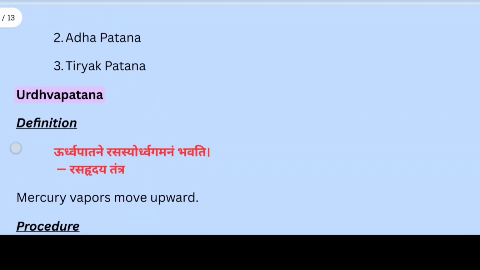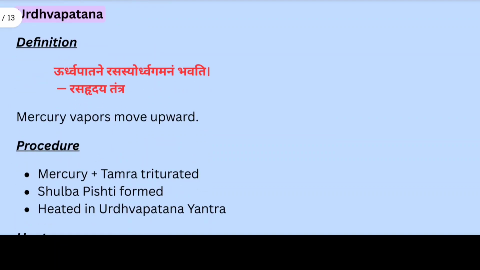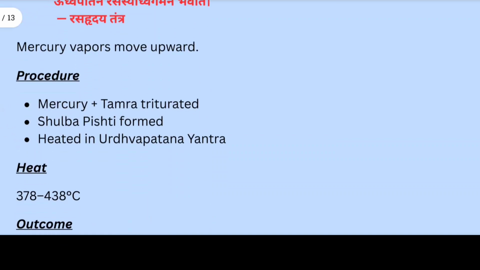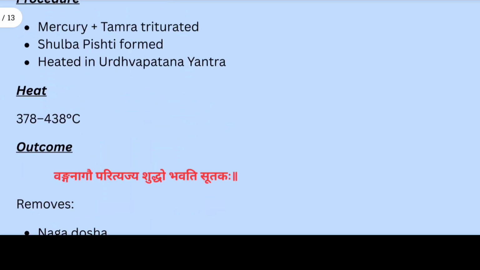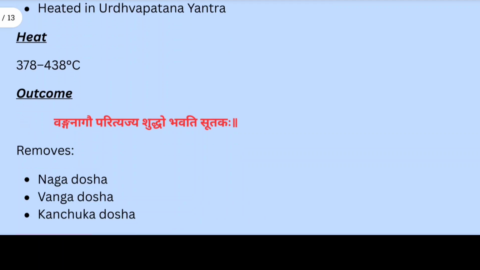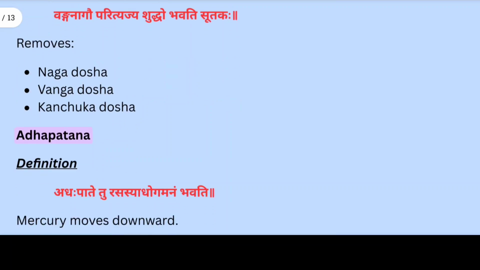In Urdhva Patan, rasasya urdhvagamanam bhavati, meaning mercury vapors move upward. In this procedure, mercury is triturated with tamra, then heated strongly in Patan yantra. Mercury rises upward and recondenses there. Here heat is used as tivragni. In this samskara, heavy impurities remain below, and purified mercury rises upward. Outcome is here: Vanganago Parityajya Shuddho Bhavati Sutakah, meaning mercury becomes free from Nag, Vanga and Kanchuk doshas.